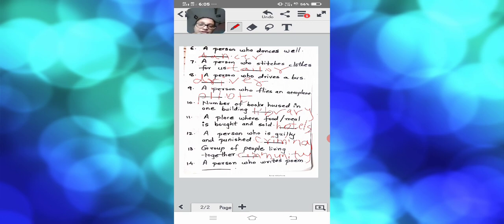Last question, children, last sentence. A person who writes a poem. This is a very simple one. The person who writes a poem is generally called a poet, because a poet only writes poems.